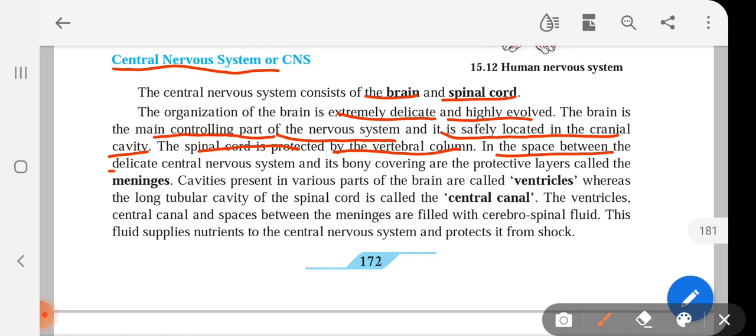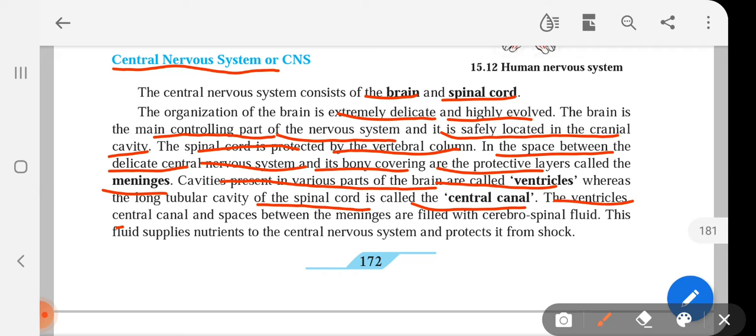In the space between the delicate central nervous system and its bony covering are the protective layers called meninges. Cavities present in various parts of the brain are called ventricles, whereas the long tubular cavity of the spinal cord is called the central canal.